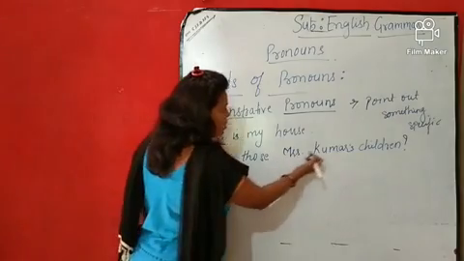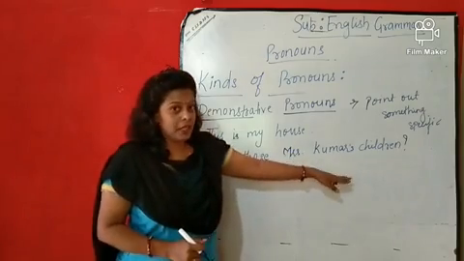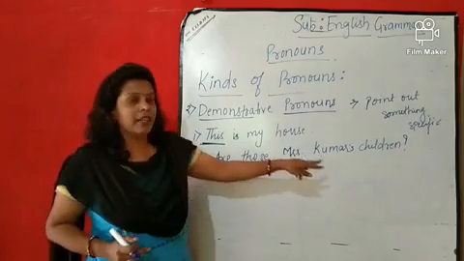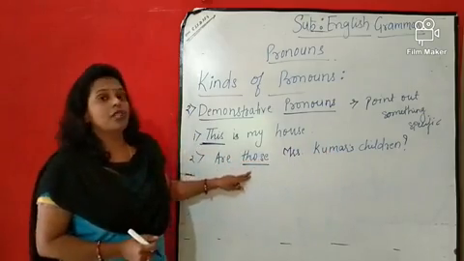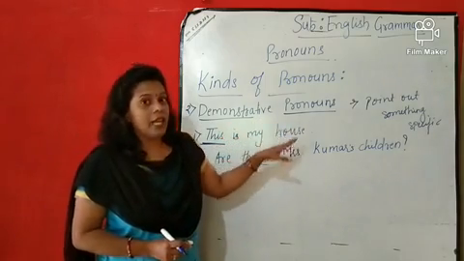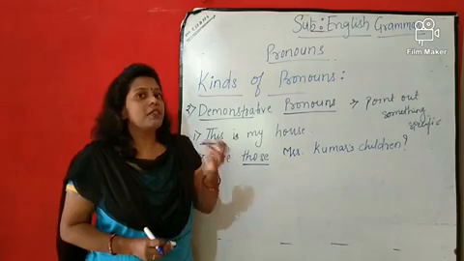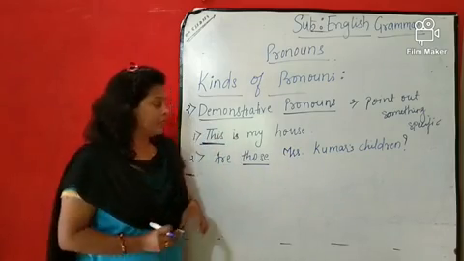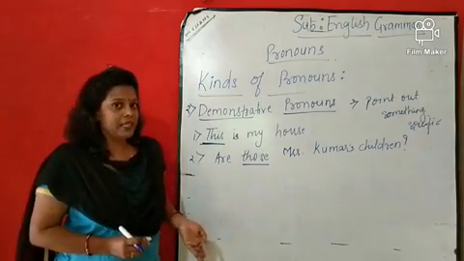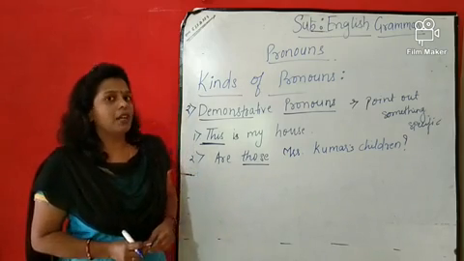Are those Mrs. Kumar's children? So here, are those. क्या वो Mrs. कुमार के बच्चे हैं? Children is plural, so they are represented as those. So we are using the word those. Demonstrative pronouns are the pronouns that point out something specific, किसी एक particular चीज को refer करते हैं. For example, these, those, that, this. These are some examples of demonstrative pronouns.